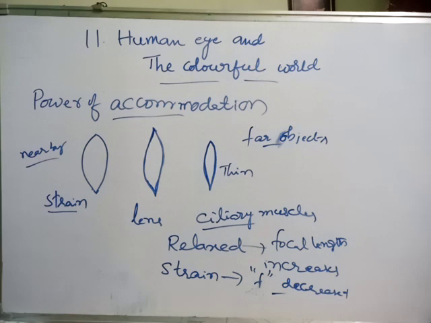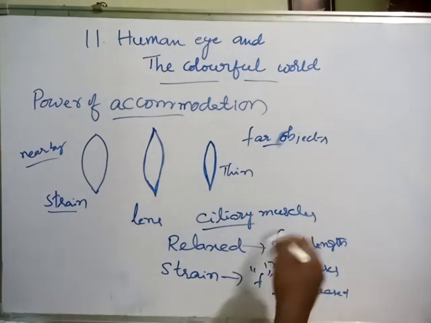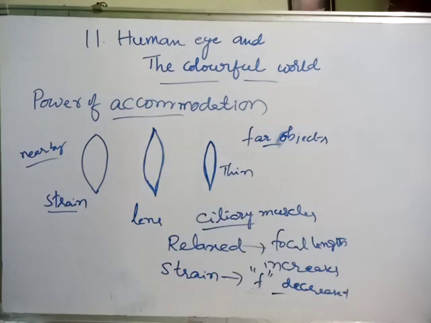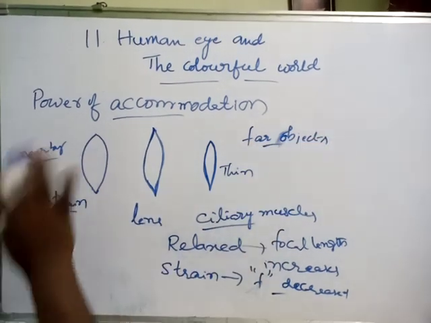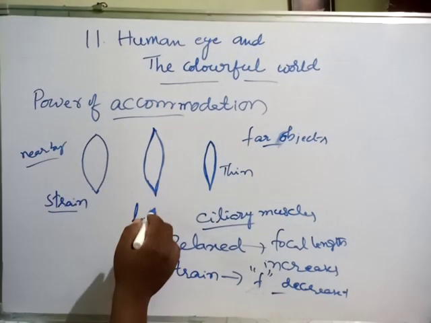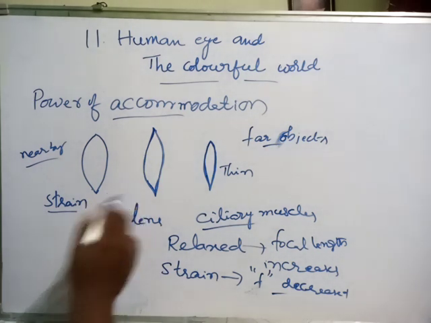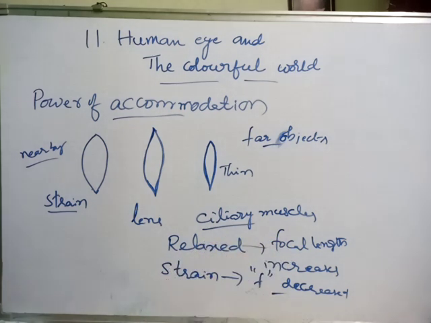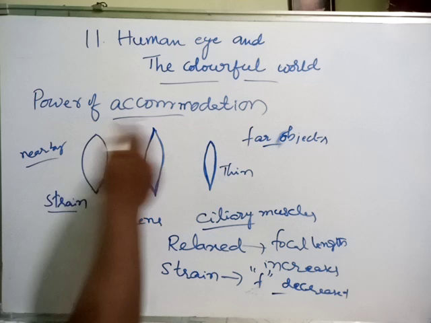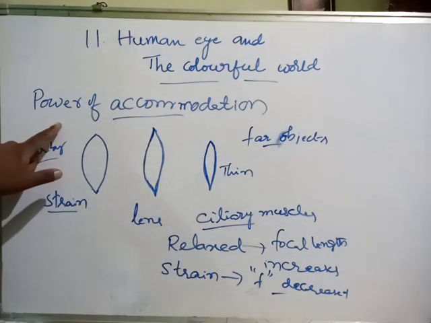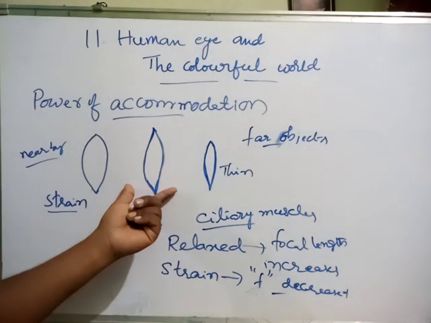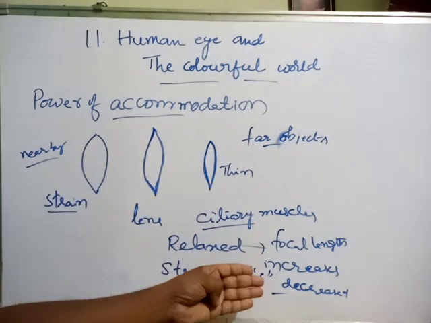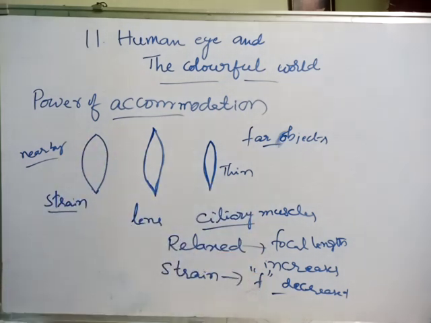In this, what is the main role? Changing of focal length. By changing the focal length we can see far objects and nearby objects. So the ability of the lens to adjust its focal length to see objects is what we call power of accommodation. What is power of accommodation? The ability of the lens to adjust its focal length is called power of accommodation.